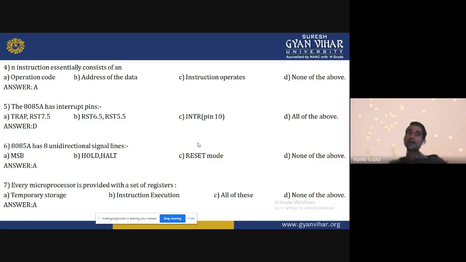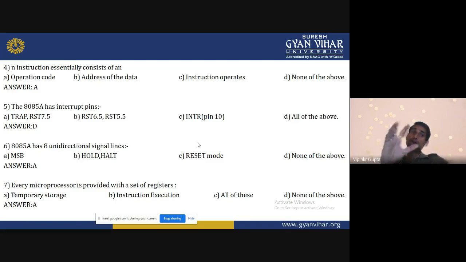Suppose that one byte MOV A, B we are using. MOV A, B is an instruction. What does the instruction have? Only an opcode. MOV A, B, what is the meaning of this instruction? Whatever data is in the B register, that data will be transferred to the A register. That is the meaning of this instruction. So in this instruction, it does not have any operand.